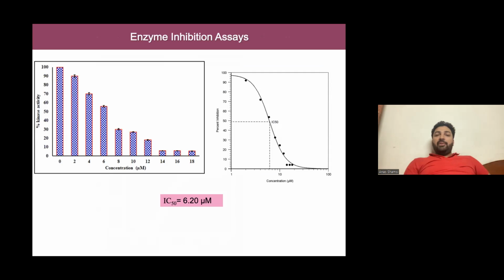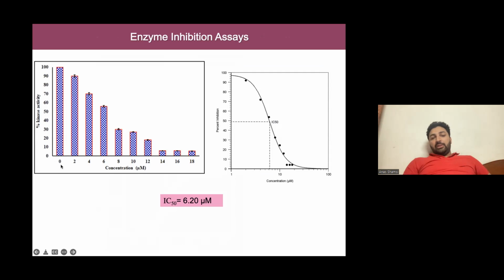Then, after ascertaining the fact that rosmarinic acid binds to MARC4 with a significant affinity, the next step was to analyze the functional analysis. Like if it is going and binding to MARC4, what is its effect on the functionality? MARC4 is a kinase, so we did a kinase inhibition assay.